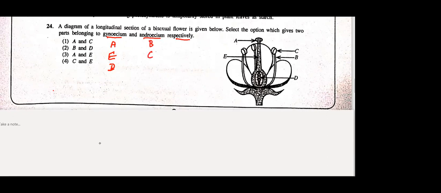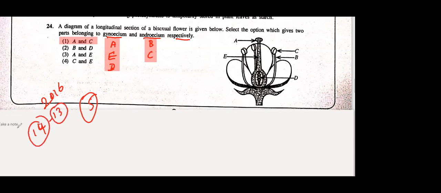This is how they will give the question in the paper. They have labels and they are asking. So then you can get AB or AC. AB is not there, so the answer will be AC respectively. The answer is first. Very good. Now this is the 5th MCQ. In the 2016 O level paper, from unit 14 and 13, they have asked 5 MCQs. So you can imagine how important these 2 lessons are for your O level exam.